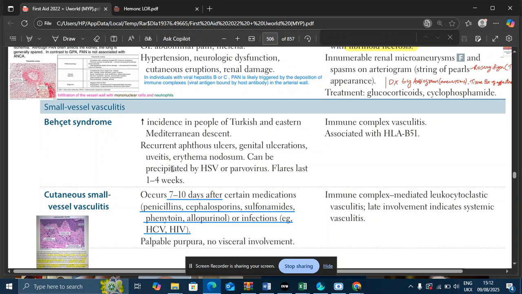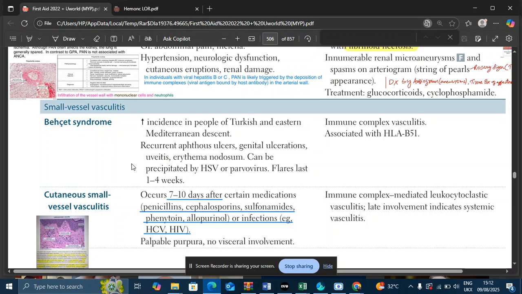Erythema nodosum is a bumpy appearance, a bumpy nodule usually. This erythema nodosum, seen in Behçet syndrome, is associated with a lot of autoimmune conditions. And the most important condition you should remember with erythema nodosum is sarcoidosis. So erythema nodosum is seen in sarcoidosis. These are very painful subcutaneous nodules, called erythema nodosum, and they are associated with Behçet syndrome, as well as sarcoidosis.